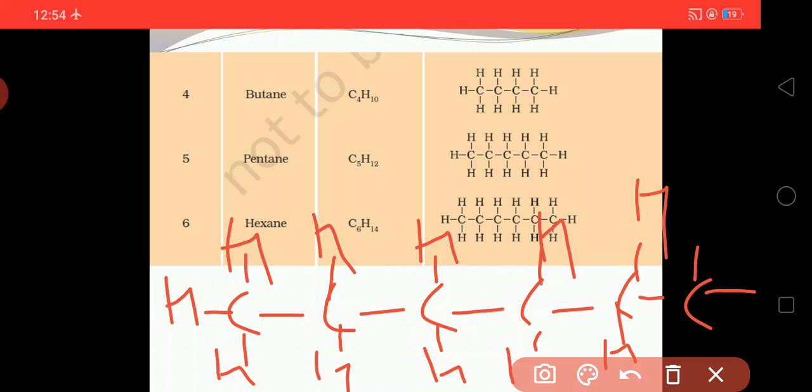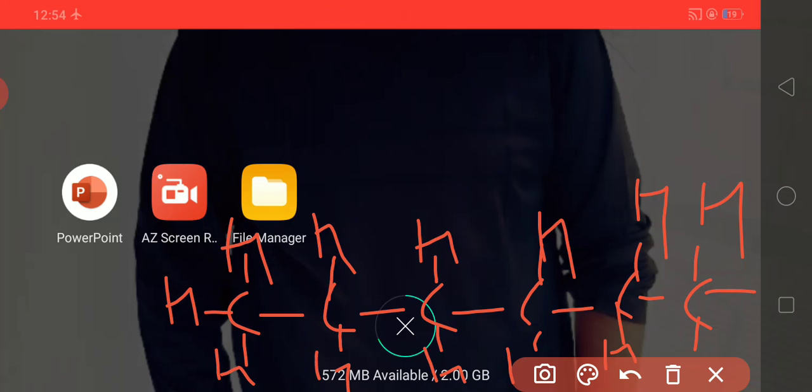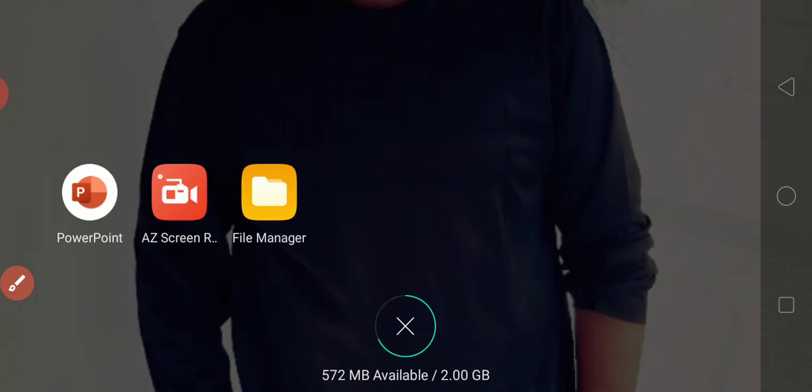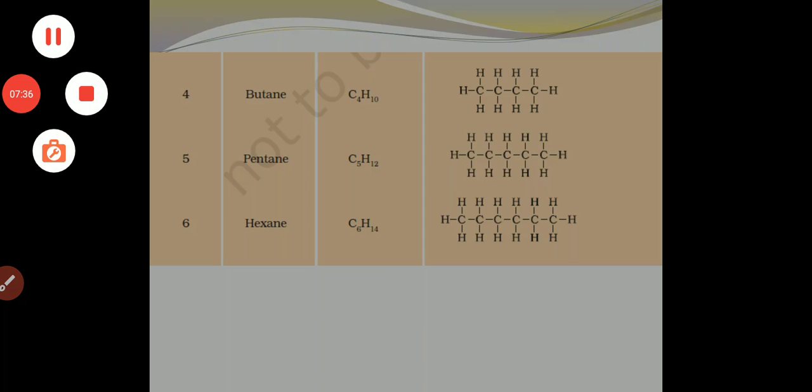For the last one, hydrogen gets attached to fill the remaining valencies.